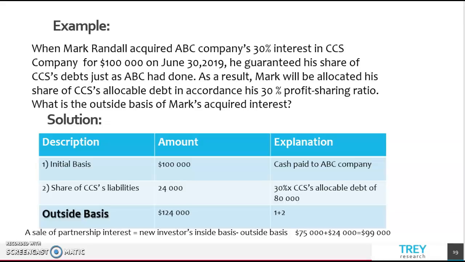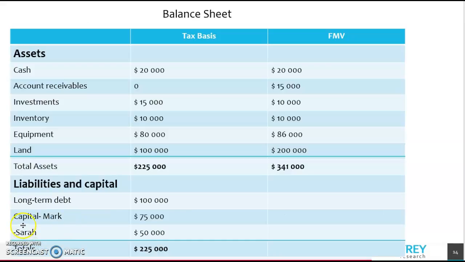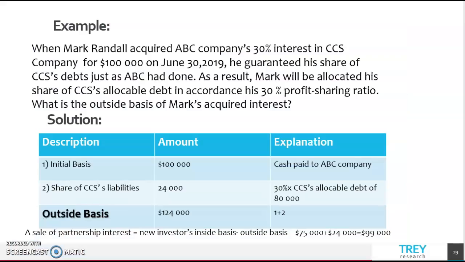This would be calculated by the total capital amount, which we can see in the balance sheet. His tax basis amount equals $75,000 plus liability $24,000.